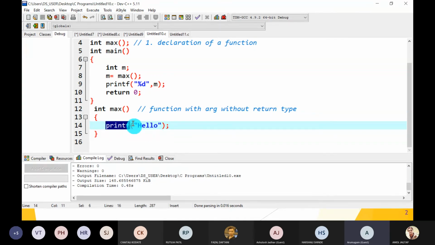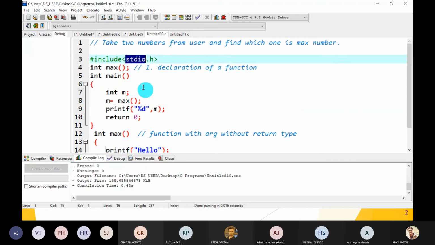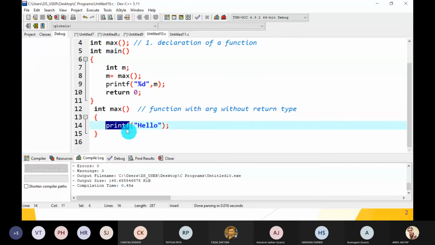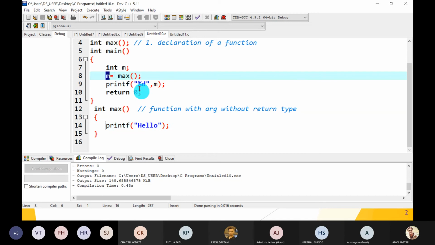This is a function call. Printf is a built-in function. Its definition is stored in the stdio.h header file, where there is the prototype. What does the printf function return? It returns an integer value. In the max function there is no return value, so printf returns how many characters I have displayed on the console. How many characters are displayed? 5. So the printf function returns 5, this value is assigned into m, and this is displayed.